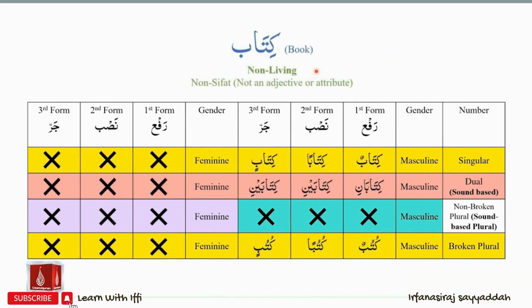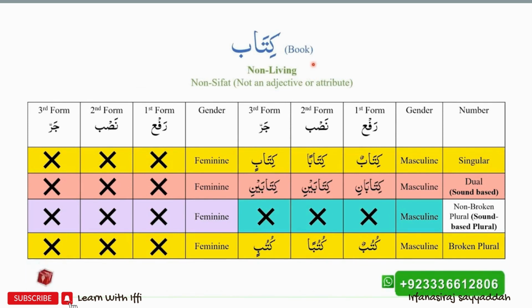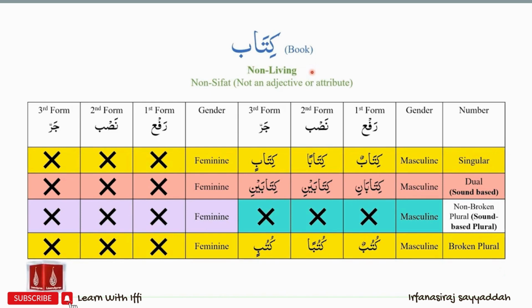Next we have the ism kitab, which means book. Please note that kitab is a non-living entity and kitab is masculine. So because kitab is masculine, we are not going to have any feminine version for ism kitab. So kitab is a non-living entity. It is not a sifat because it's not an adjective or attribute. So we will only have the three forms of kitab on the masculine side.